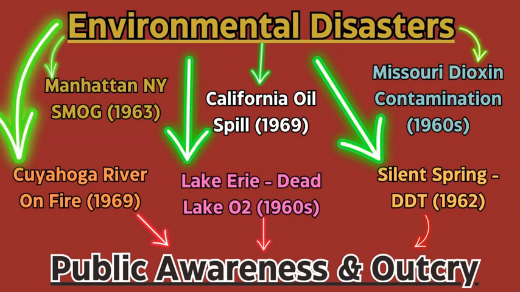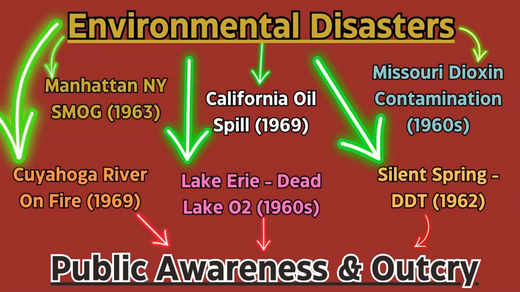They had the Missouri dioxin contaminations between various sites in Missouri where the CDC and the local authorities were baffled as to what was causing the death of these animals and serious health issues to the humans around these sites. And it was the dioxin, it was the Agent Orange that was used in Vietnam.